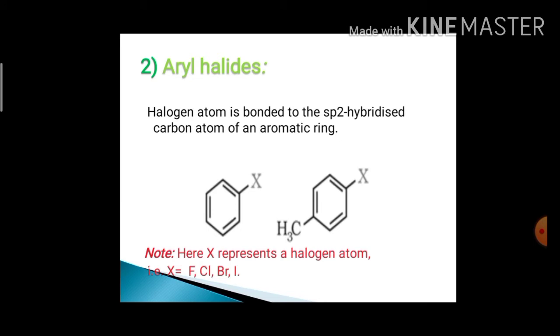Next, aryl halides. In aryl halides, the halogen atom is also bonded to the sp2 hybridized carbon atom of an aromatic ring. So, for example, the general formula is C6H5X, where X is equal to F, Cl, Br, I. You can write down the examples C6H5Cl, C6H5Br, C6H5I. Likewise.